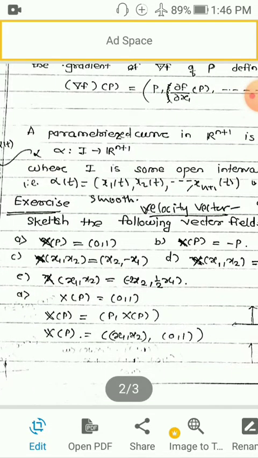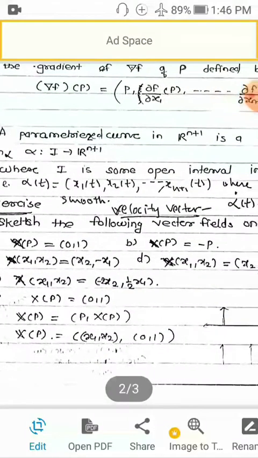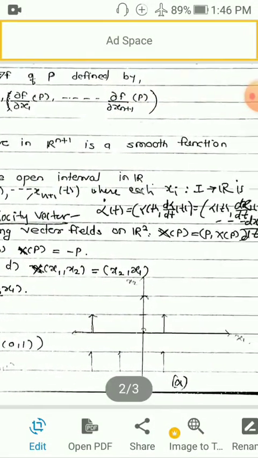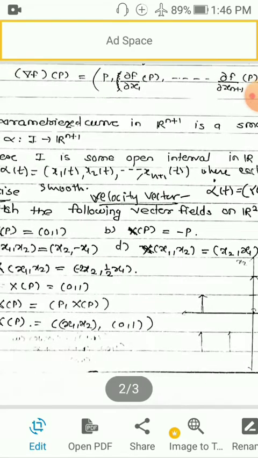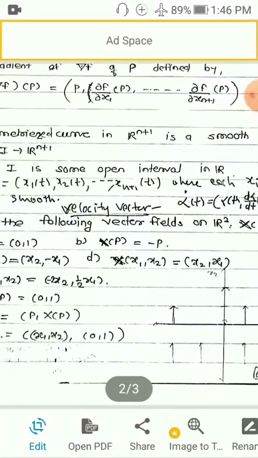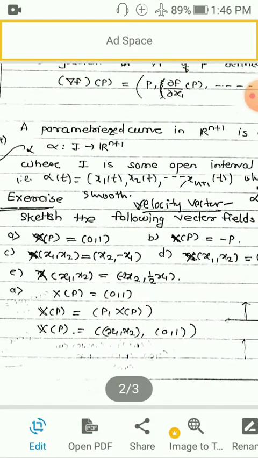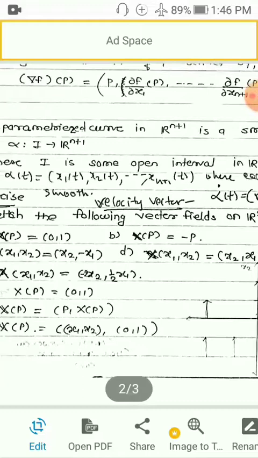Now its generalization is called a parameterized curve in R^(n+1). A curve is also a smooth function. Everything is in terms of functions. So a parameterized curve in R^(n+1) is a smooth function alpha from I to R^(n+1). See the domain and codomain. It is from I to R^(n+1). What is I? I is some open interval in R.